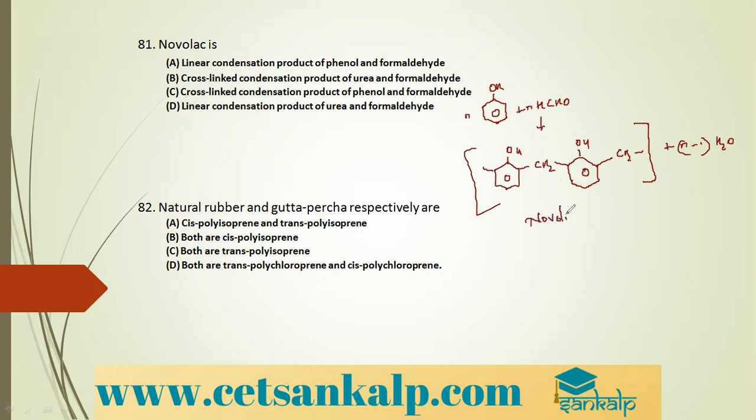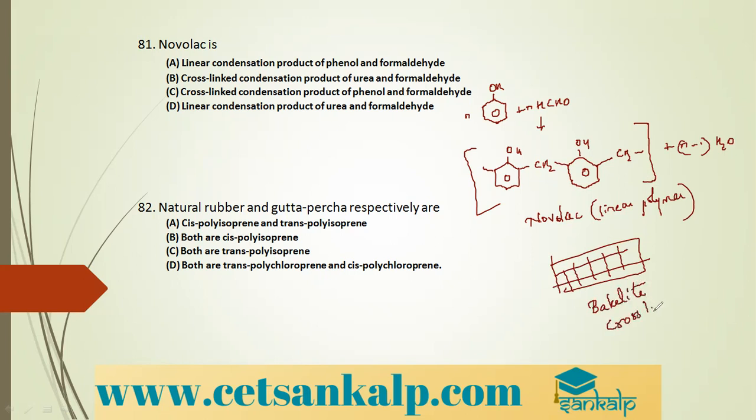Yes, this is in the form of a linear chain. It is a linear polymer. When you take a large number of phenol and formaldehyde molecules and go on polymerizing, it will form a cross-linked structure, and that cross-linked structure is called Bakelite. So Bakelite is what? It is a cross-linked polymer.